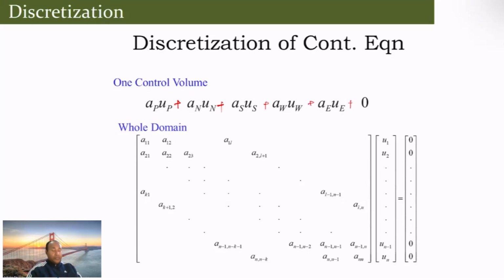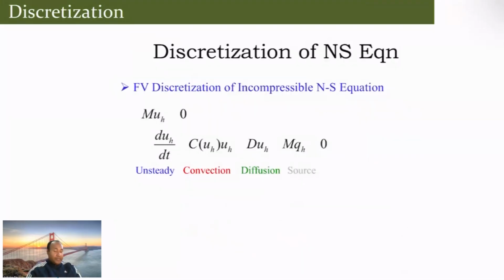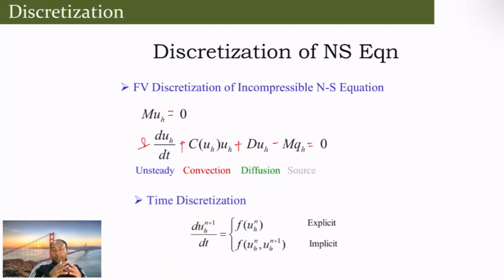So that linear system is probably nicely summarized in this slide. You have one unsteady term, you have a convection term, you have a diffusion term, you have a source term, and then you have the time discretization, which you can do in terms of implicit or explicit.